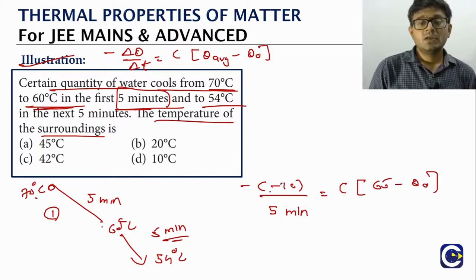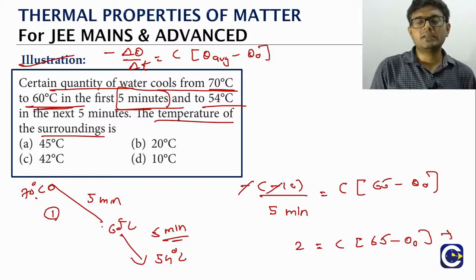So 10 by 5 means 2. 2 is equal to C into (65 minus θ naught). Let us call it equation 1.